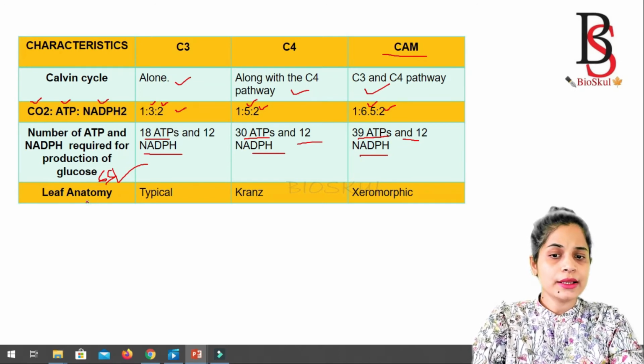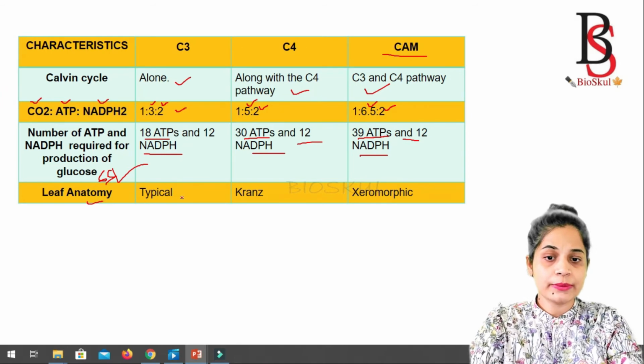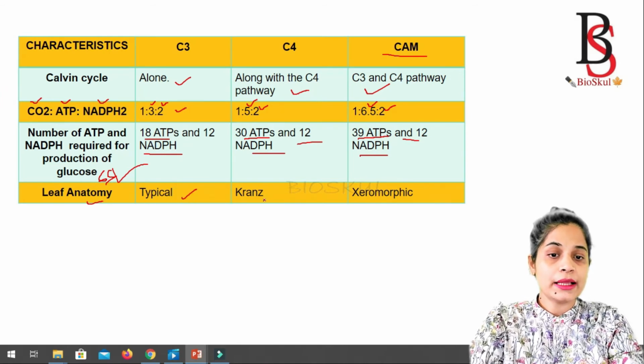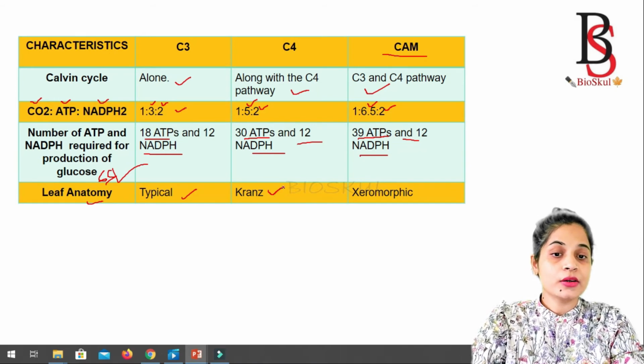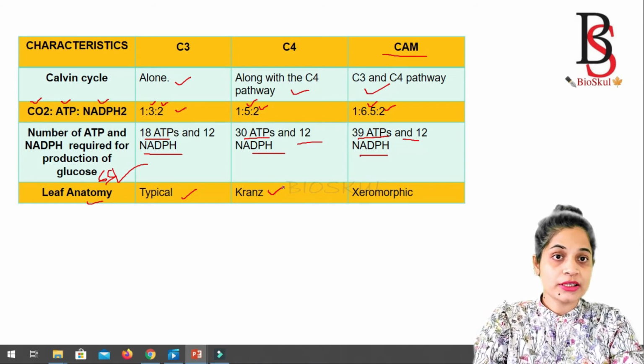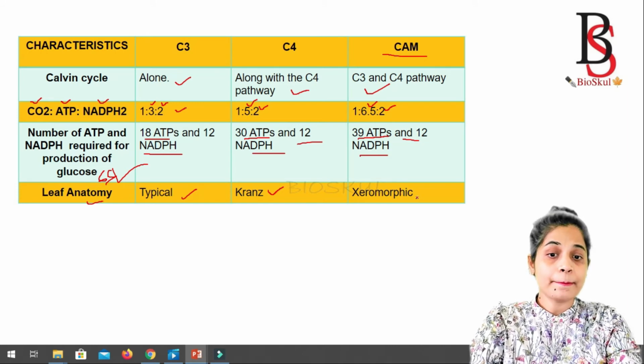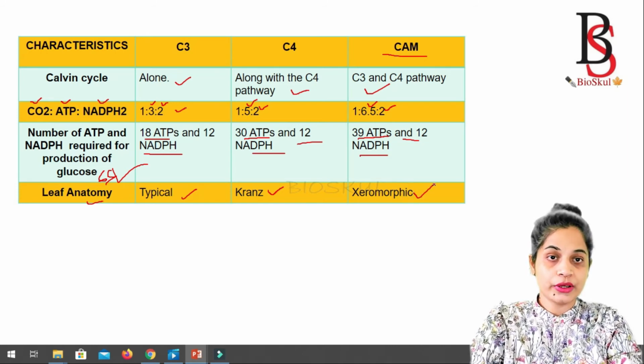Then the leaf anatomy. The leaf anatomy for the C3 plant is the typical anatomy, and the C4 plant shows the Kranz anatomy, where there is the presence of both the mesophyll cells and the bundle sheath cells. And the CAM plants are xeromorphic.